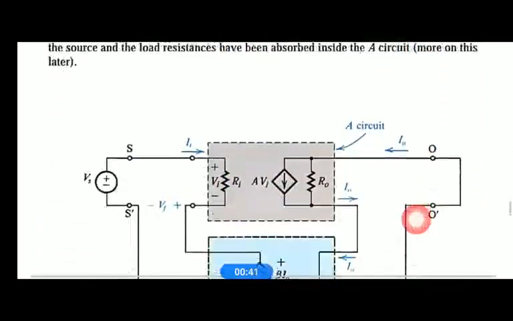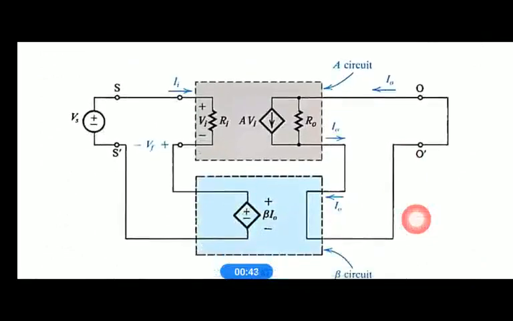Now we will understand and analyze this transconductance amplifier using an equivalent circuit for a feedback network and an amplifier network. Here you can see clearly the connection is in series at the input, as well as the connection at the output is also in series. Therefore this is a series-series network. Here the applied voltage is Vs.